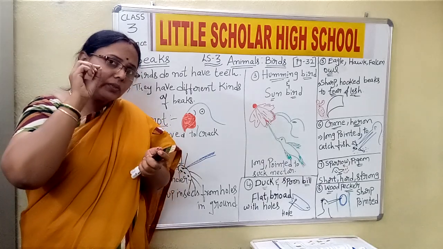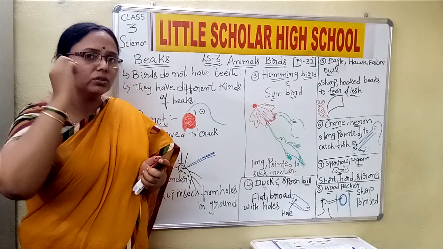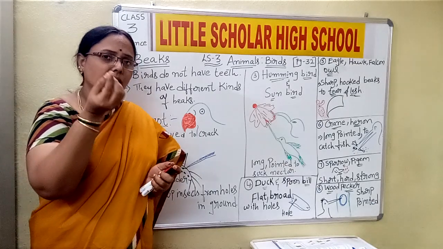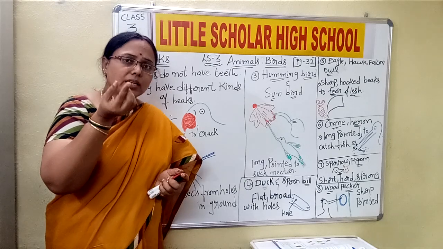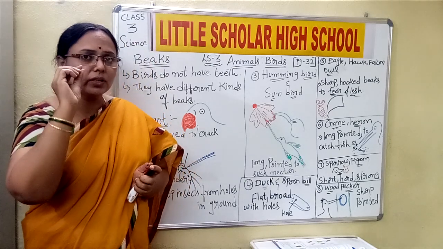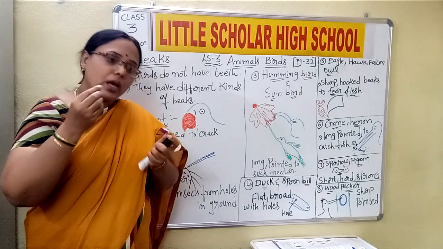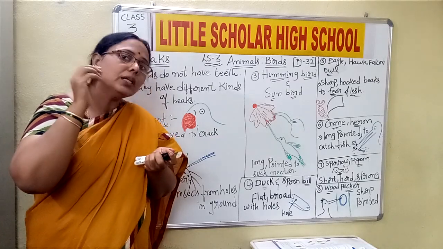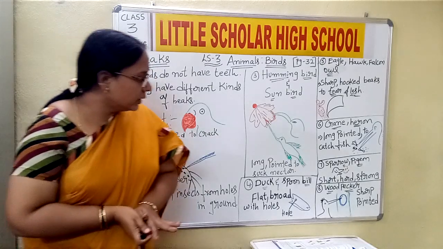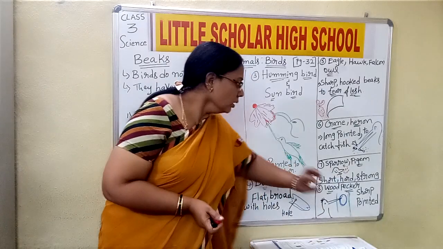So the grains are very small, they are very tiny. Yes or no, children? For example, a pulse or a wheat grain or a rice grain, how small they are. Yes or no? They are very small in nature. So the sparrow has to pick up those small grains. For that purpose only they have a short beak.